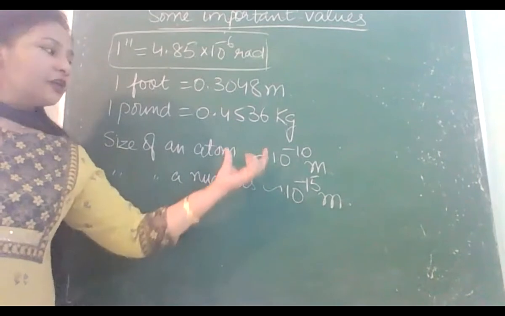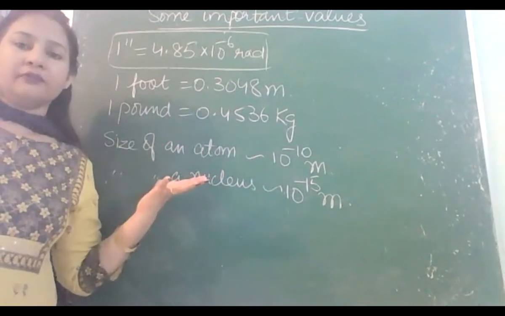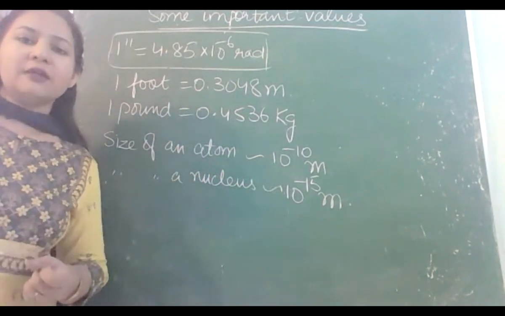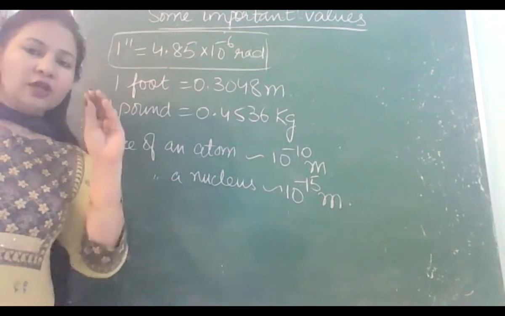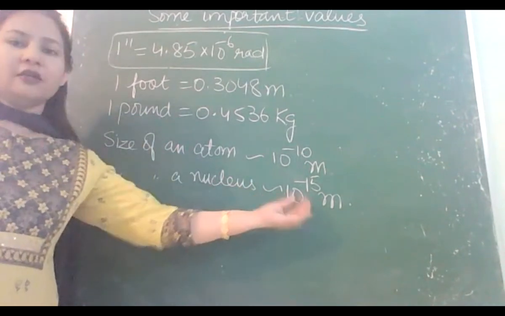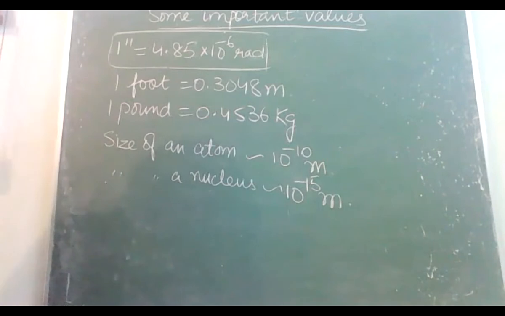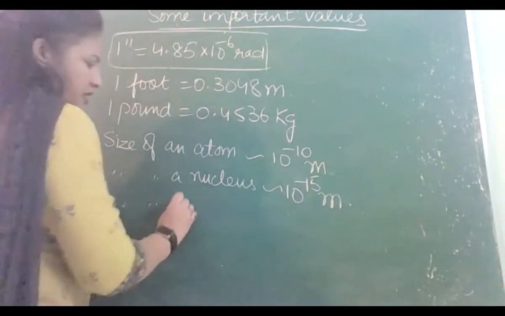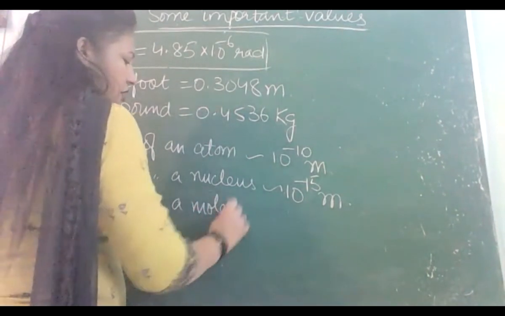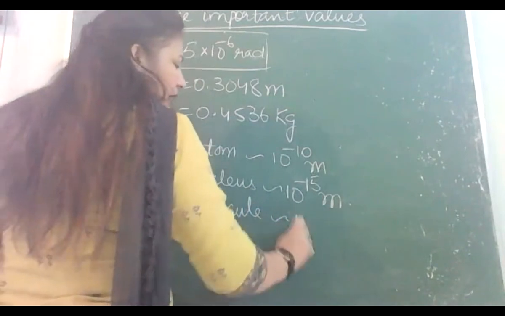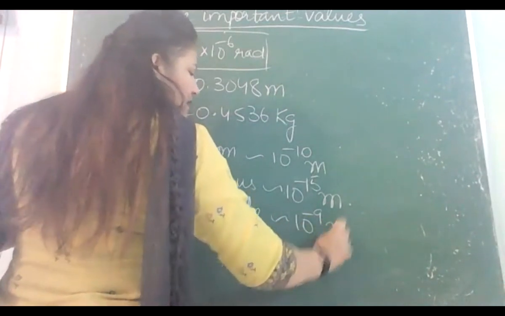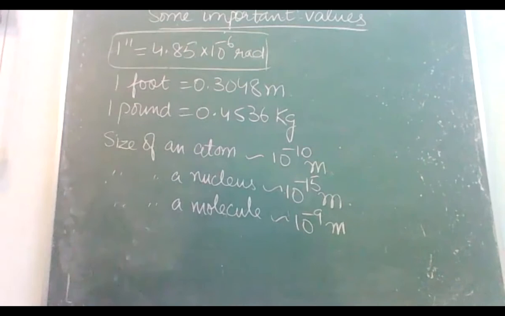Nucleus से ये 10 raised to power 5 times bigger है. So most of the space in an atom is empty. There is only a small nucleus at the center of this much size. And what is the normal size of a molecule, which is a combination of atoms? That is about 10 raised to power minus 9 meter.